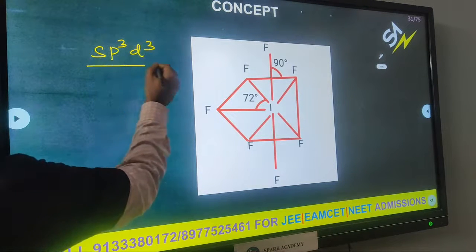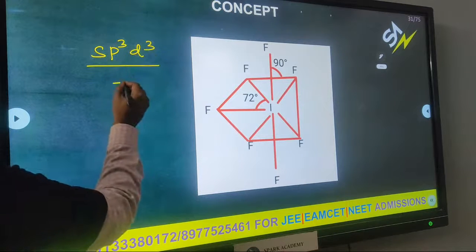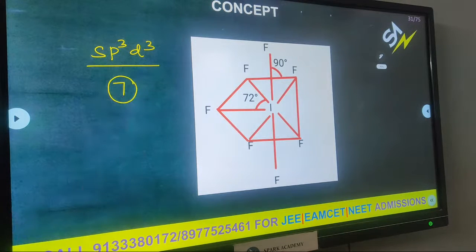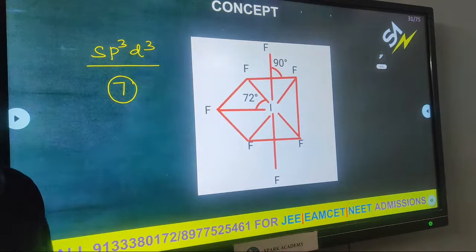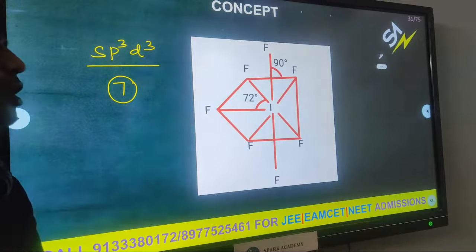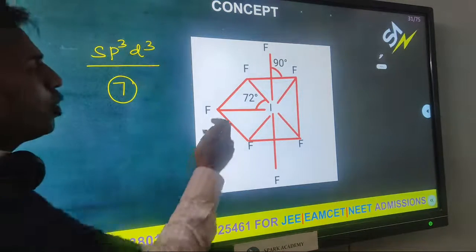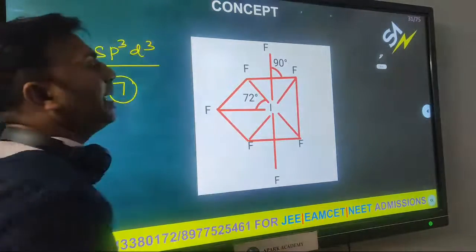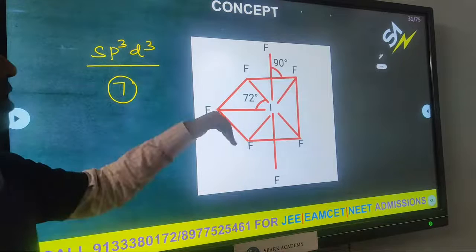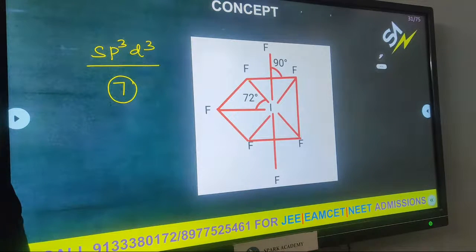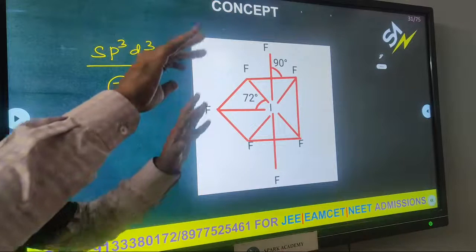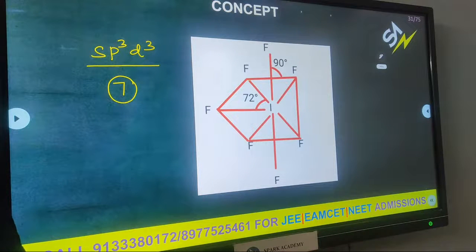What is the last hybridization? sp3d3. How many hybrid orbitals? 3, 3, 6, 7. So 7 hybrid orbitals are present in IF7. The central atom is iodine. What is the geometry of the molecule? Pentagonal. Like PCl5 is trigonal, here how many gons are there? 1, 2, 3, 4, 5. Pentagonal bipyramidal. One fluorine is above the plane, one fluorine is below the plane, and the 5 are in the same plane.